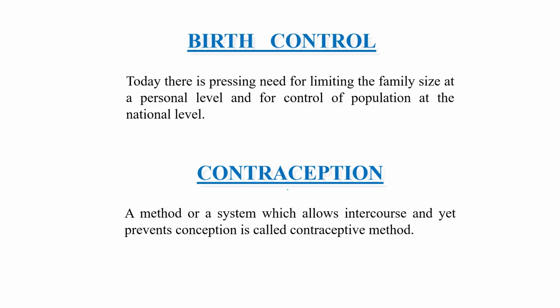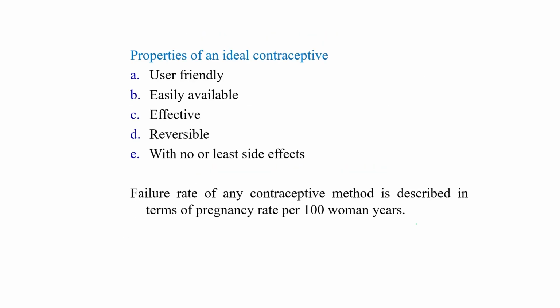So the first thing is contraception. Contraception is a method or a system which allows intercourse and yet prevents conception, and is called a contraceptive method.